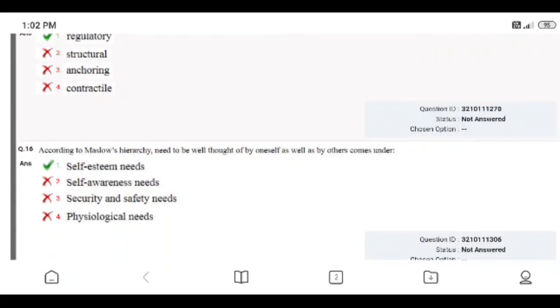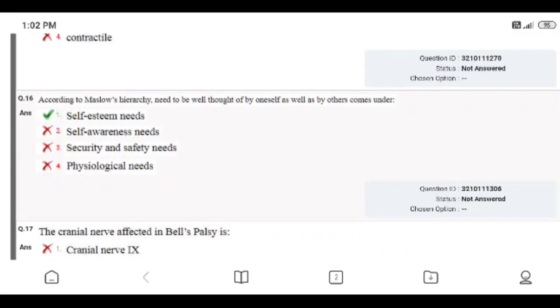According to Maslow's hierarchy, the need to be well thought of by oneself as well as others comes under self-esteem needs, self-awareness needs, security and safety needs, physiological needs. Right answer is 1, self-esteem needs.